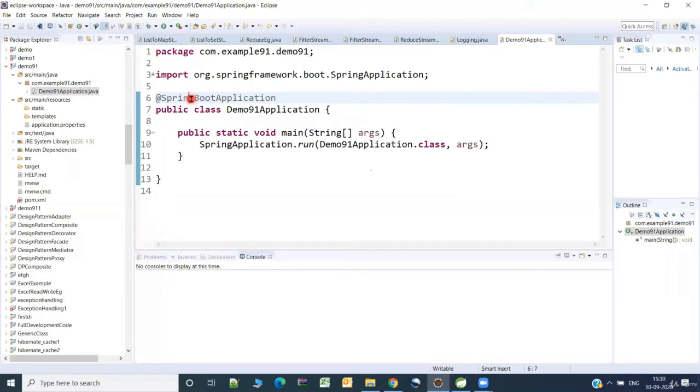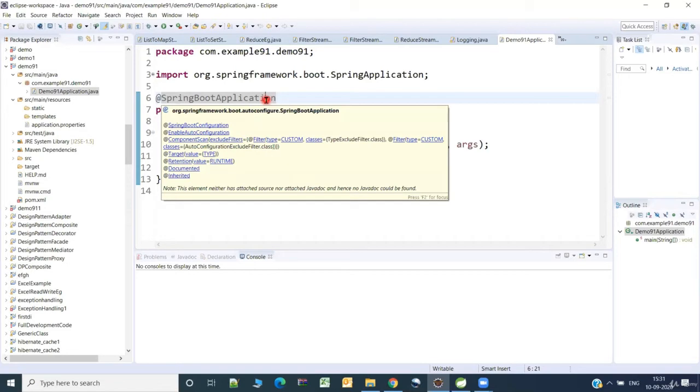One is component scan, which scans the specific packages for the components that the Spring container can load. It also has @Configuration and @EnableAutoConfiguration. So the three things are available as part of @SpringBootApplication. You just need to use it, and moreover, you need not write it. It gets automatically generated for you from the Spring Initializer tool.